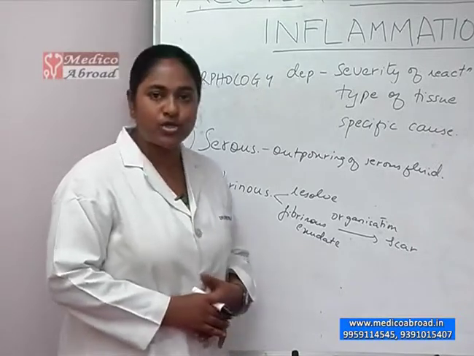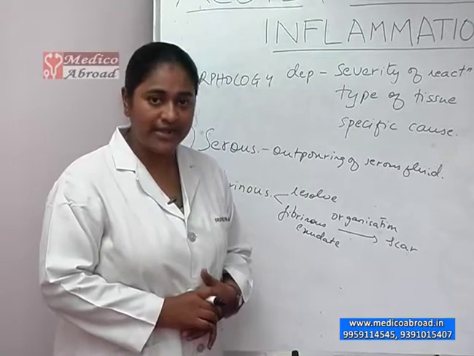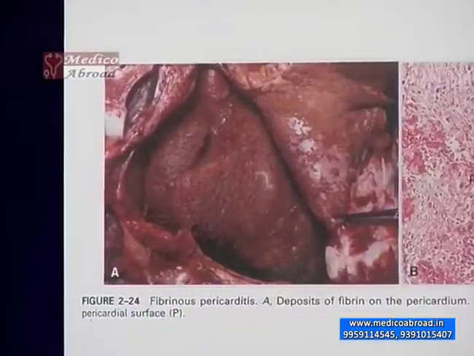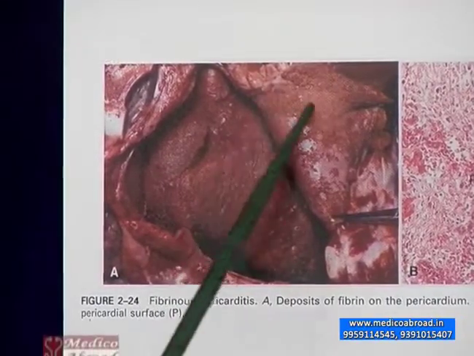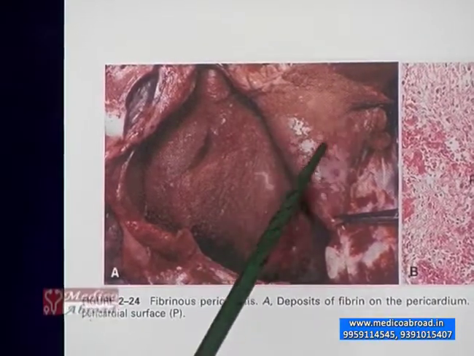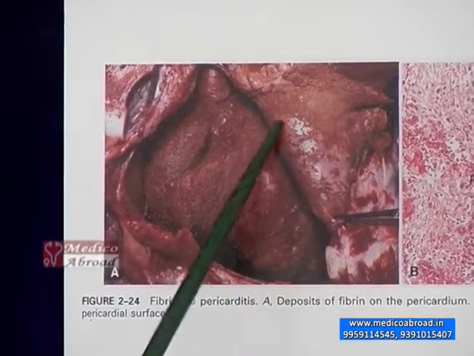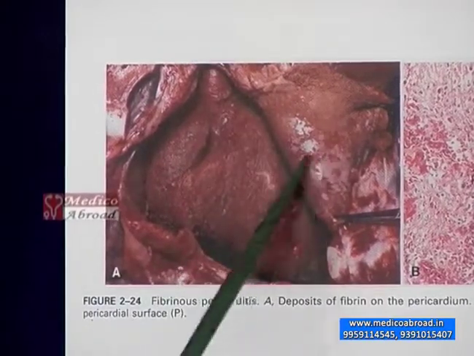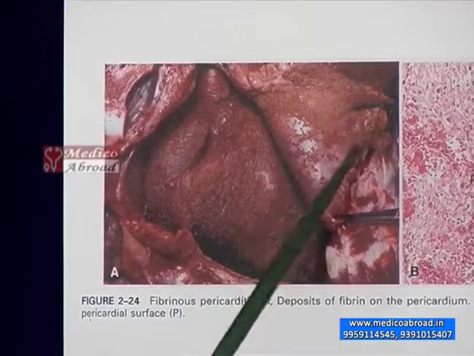Let's look at a histopathology picture of a fibrinous exudate in the heart, that is fibrinous pericarditis. This is the outer layer of the heart which is opened out to show you a fibrinous, thick, viscid exudate in the inner layer of the pericardium. This is the heart, this is the pericardium. This glistening structure is the normal pericardium.